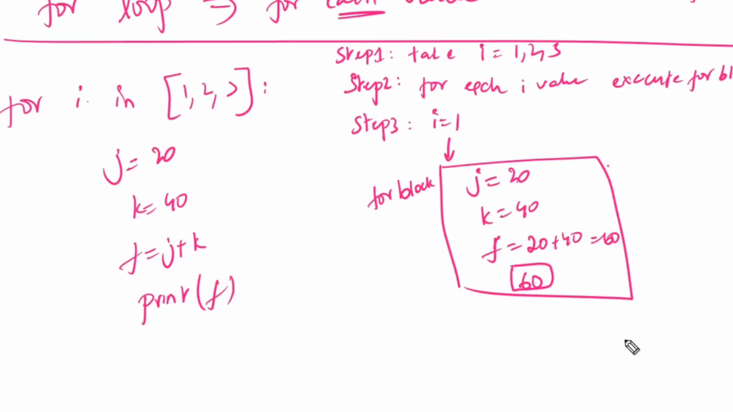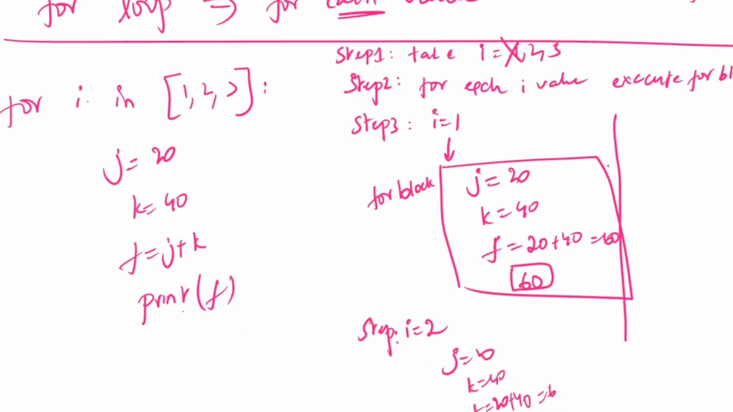Once I is equal to 1 is completed, now step number 4. I is equal to 2. I is equal to 1 is completed. For each I value means each and every value: first I is equal to 1 has to be completed, then I is equal to 2 has to be taken. Now I is equal to 2. J is equal to 20, K is equal to 40, and F is equal to 20 plus 40, again 60. And print F, 60 only. Again it has to be printed.